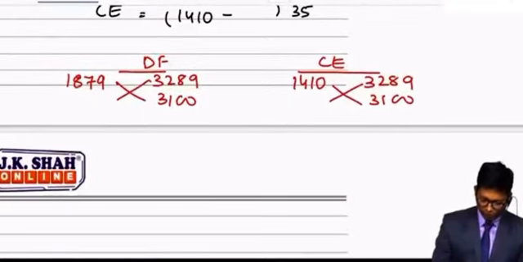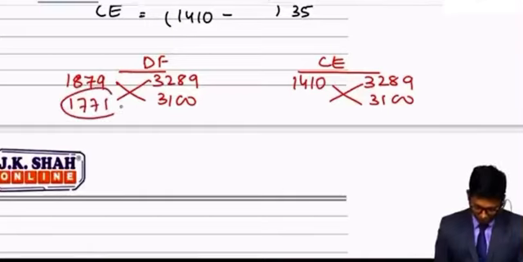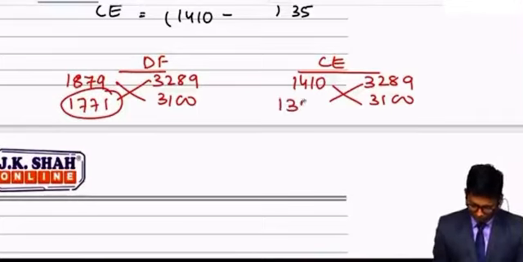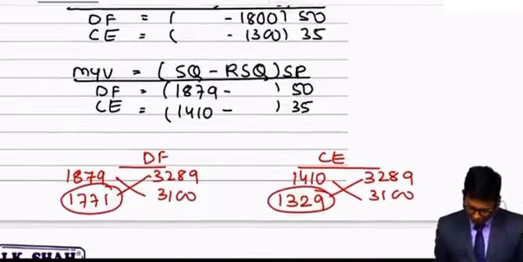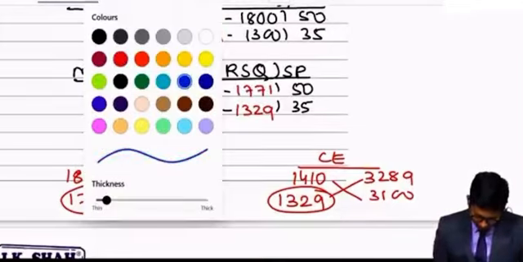3100 into 1879 divided by 3289 equals 1771. Then 3100 into 1410 divided by 3289 equals 1329, rounded off figures. So these figures I have computed and I am posting them in my formula. 1771 and 1329. Let's calculate the pending calculation.